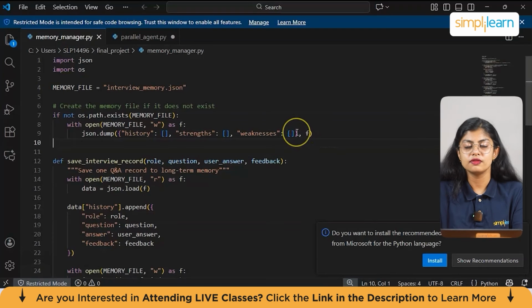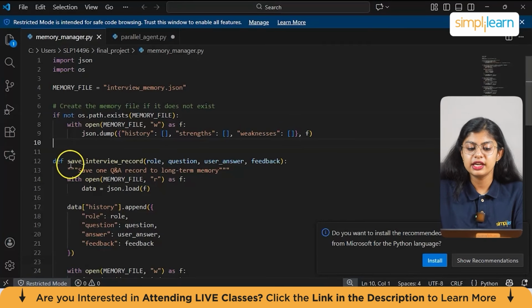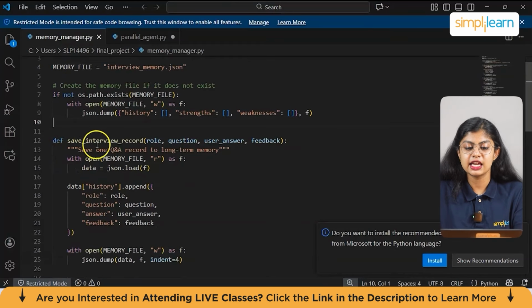So as we have the conversations, or as the interview takes place, the memory will be stored in JSON format. Now coming on to the next function, which is def save_interview_record(role, question, user_answer, feedback). This saves one Q&A record to long-term memory. With open(MEMORY_FILE, 'r') as f, data = json.load(f). This loads the existing memory file contents into a Python dictionary. And then we have data["history"] with role, question, answer, and feedback.